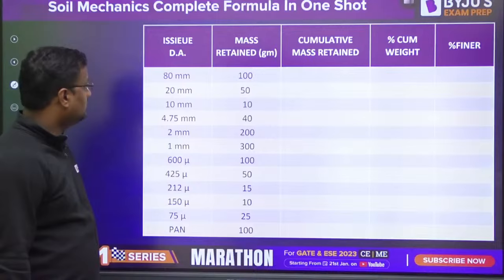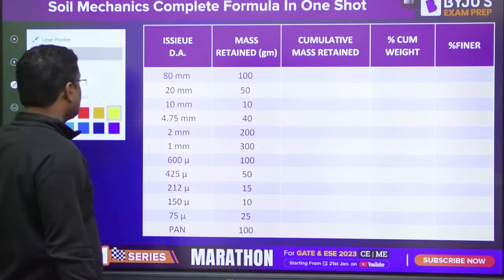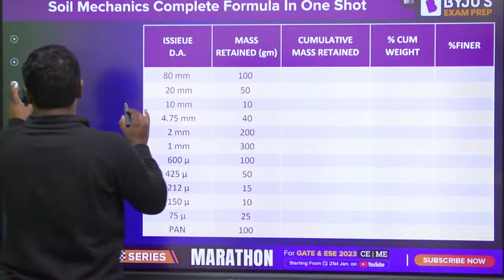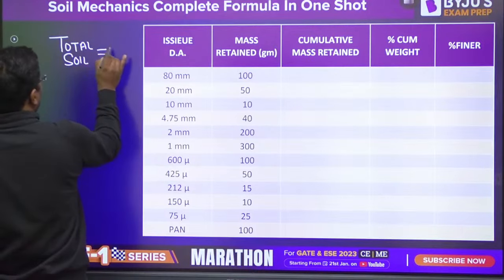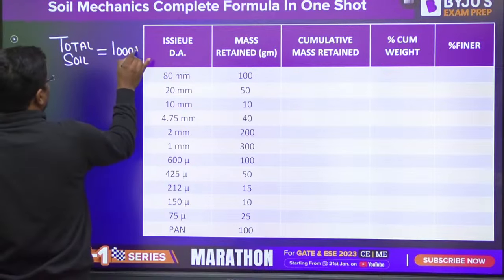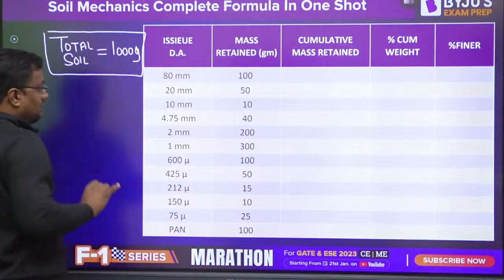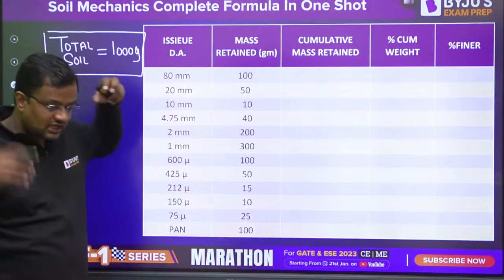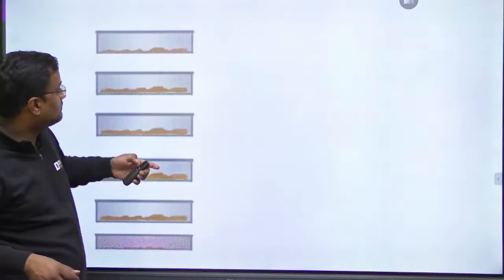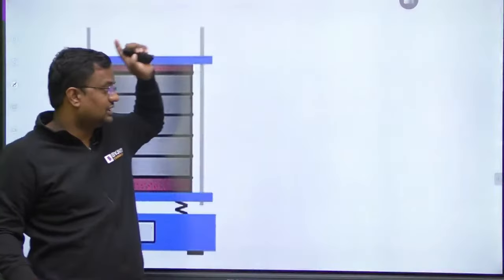Now suppose you get data like this. You take 1000 gram of soil, total soil is equal to 1000 gram, and these are the sieves. We put the 1000 gram of soil here and then shake it.